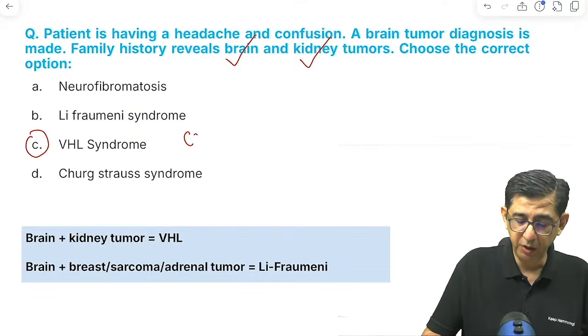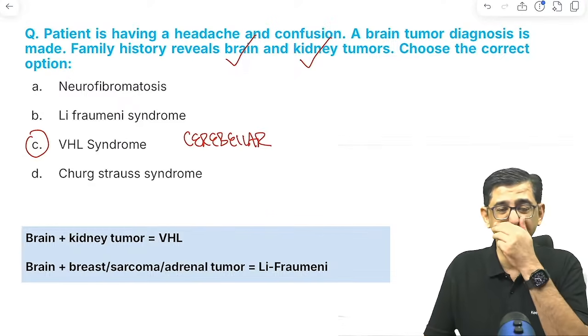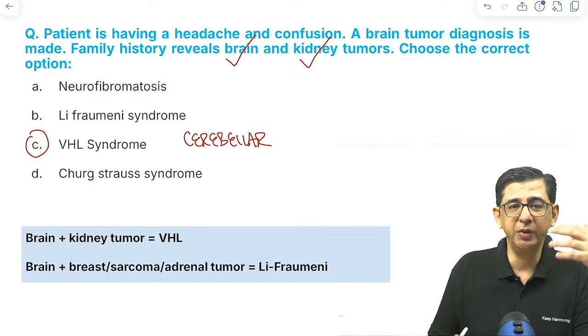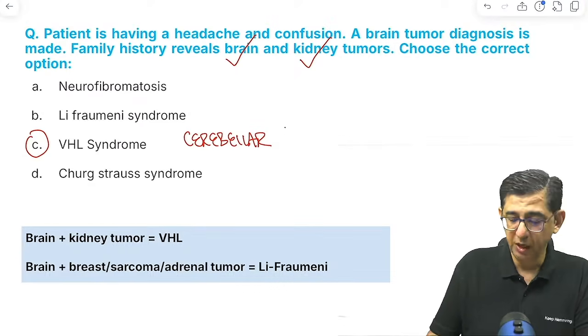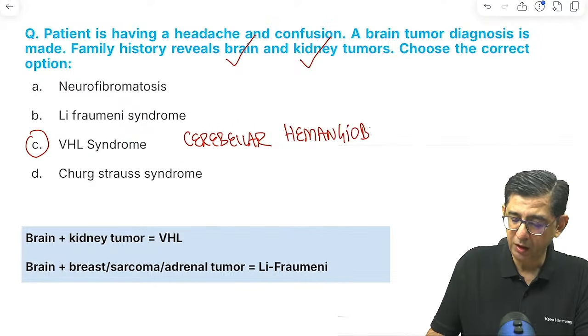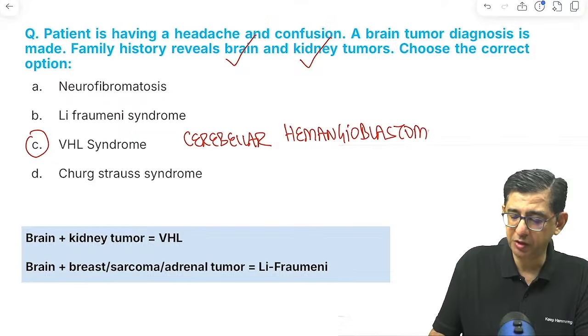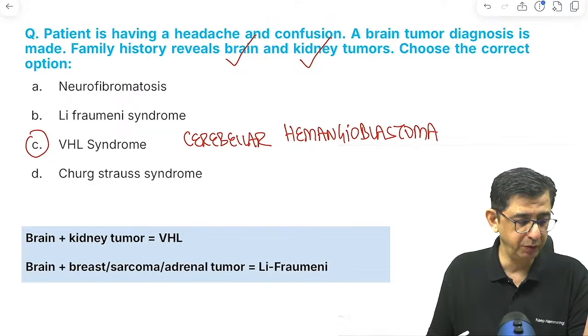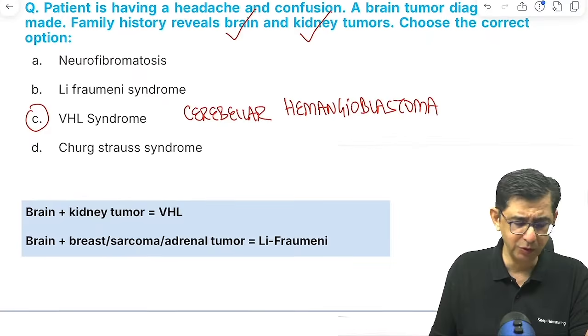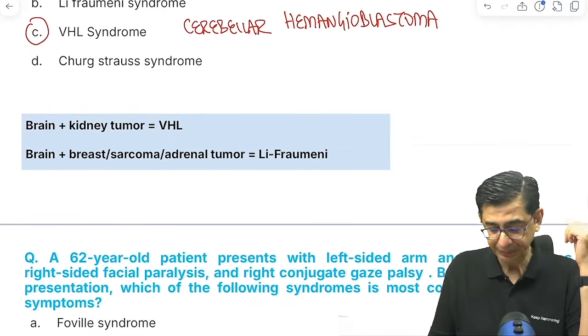And when I say cerebellar hemangioblastoma, the highlight is that it is not originating from the cells of the cerebellum, because normally in the cerebellum you have Purkinje cells, basket cells, granular cells, Golgi cells. So when I look at that hemangioblastoma, it's originating from the blood vessels in the brainstem of the patient. So that's why it is related to chromosome number 3. Exactly.